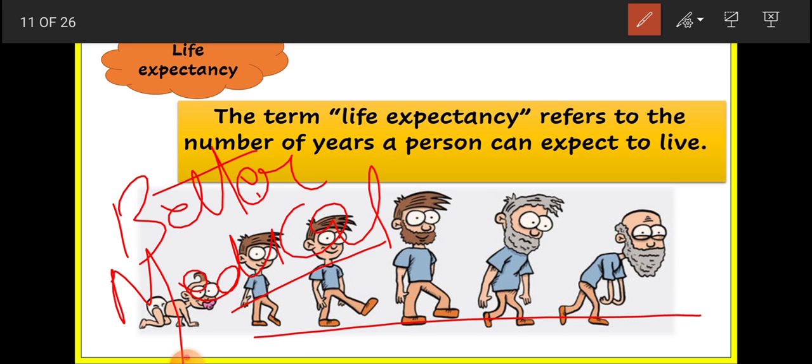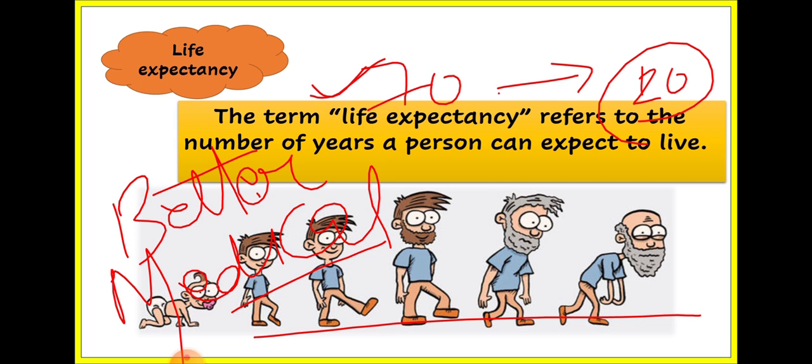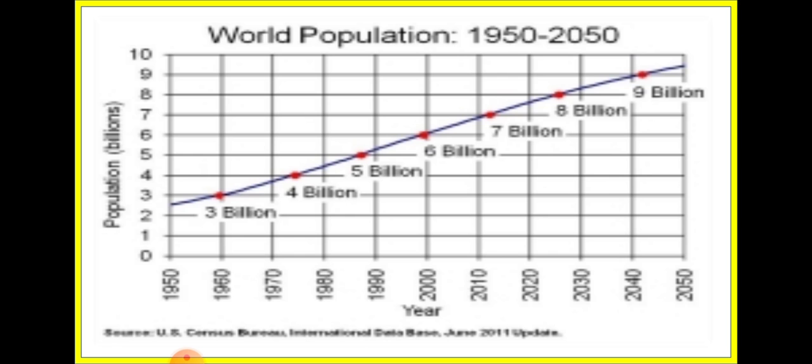Life expectancy also affects the population of a place. If a person is living for 70 years, that means for every 10 years he is counted as part of the population. But if a person is living for only 20 years, then due to him the population reduces. This is the concept of life expectancy. Let us move further.